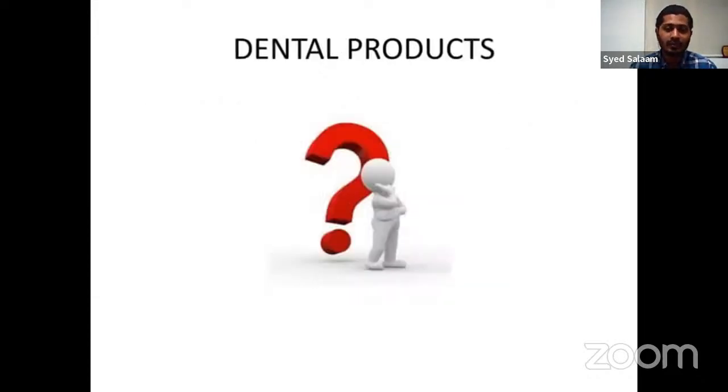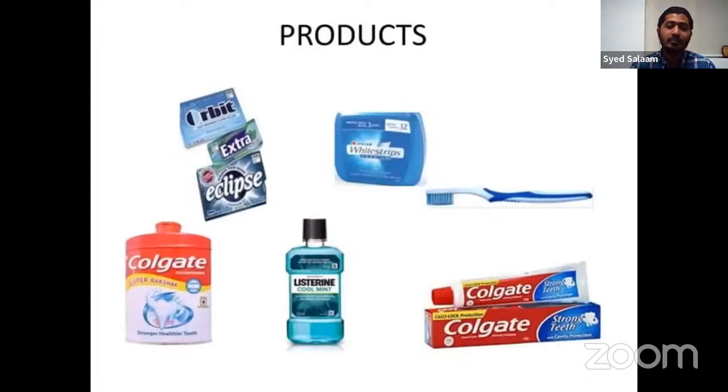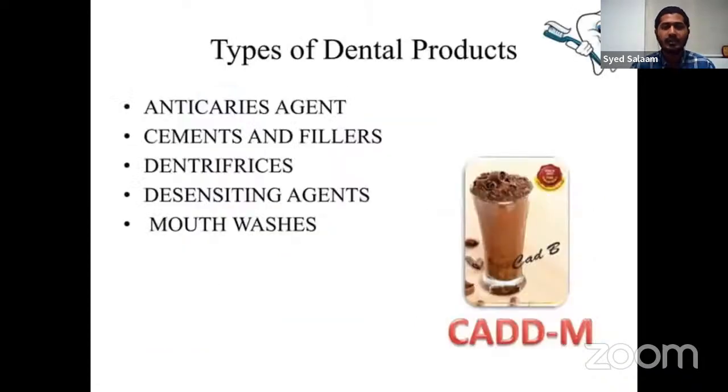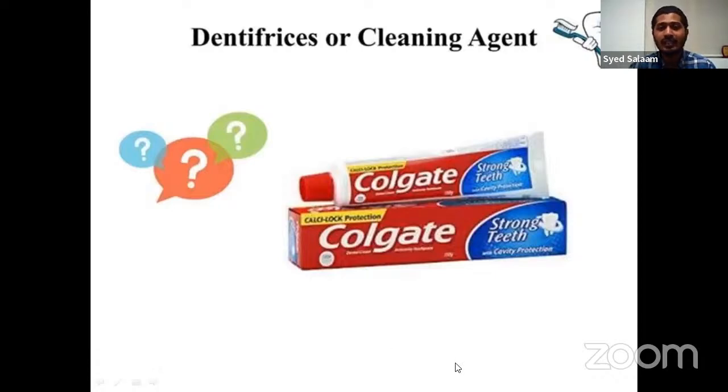Now coming to dental products, here is the list: mouthwashes like Listerine, Colgate powders, brightening products like Orbit, and brushes and pastes. These are certain agents. The types of dental products have the short form CAD: cements and fillers, anti-caries agents, dentifrices, desensitizing agents, and mouthwashes. So just remember CAD, and you can list out the various dental products. Coming first to dentifrices or cleansing agents.